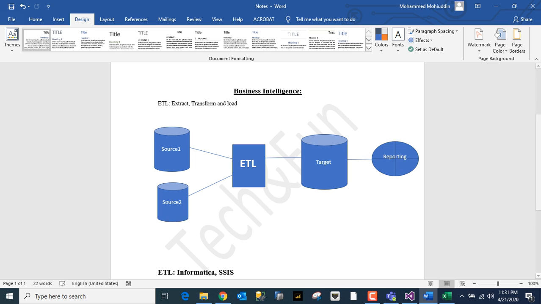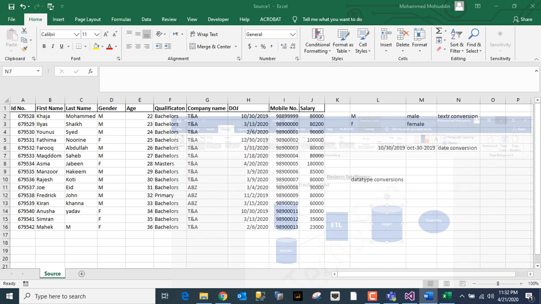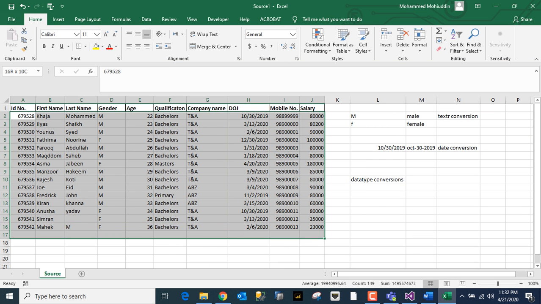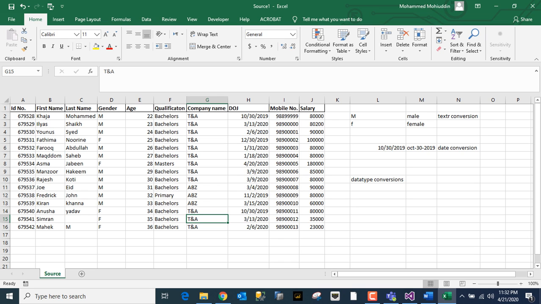I'll also show you one example in SSIS of how this transformation will be done. After extraction and transformation, loading will load the data into the target. This is the target. Once the data comes into the target, it is ready for analysis, right? How can you analyze it? Here you have only 15 rows, but in real time you will not have just 15 rows, you will have millions of records.